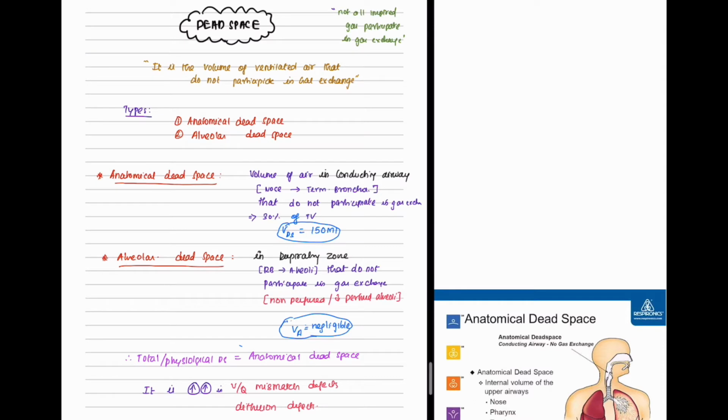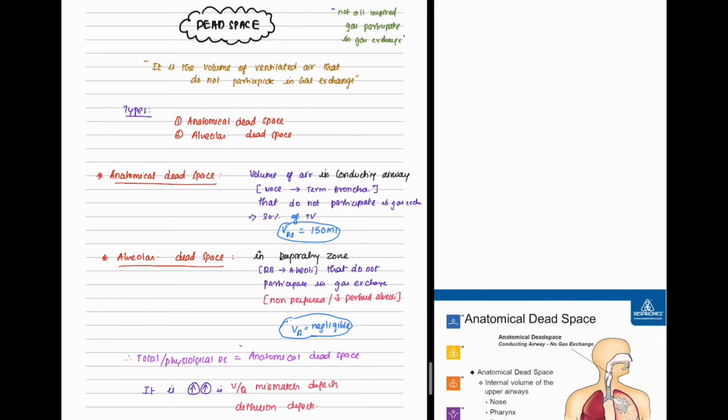There are two types of dead space. One is anatomical dead space, another one is alveolar dead space. The anatomical dead space is the volume of air in the conducting airway, that is from nose to terminal bronchioles, that does not participate in gas exchange. It is about 30% of the tidal volume. So the volume of the dead space is 150 ml, which is 30% of the tidal volume, which is 500 ml.